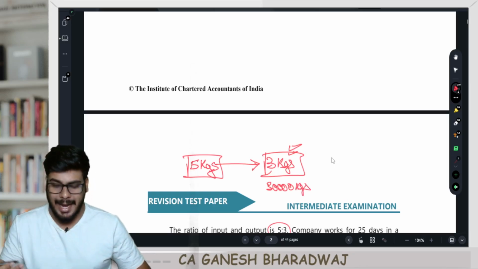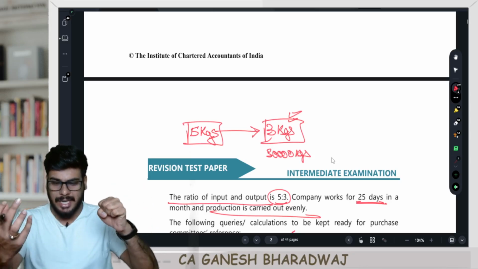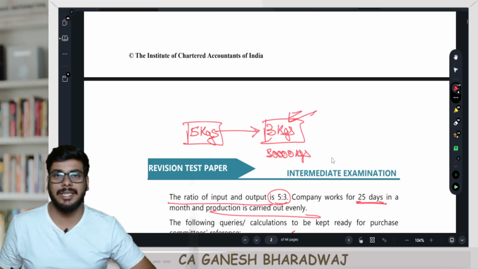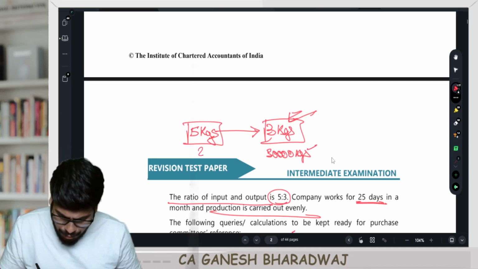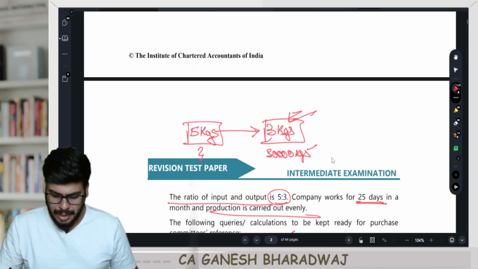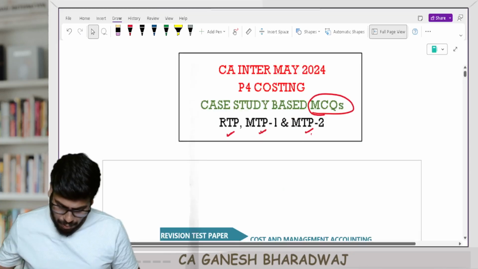I know that. And they have given the input output ratio. Only if I input 5 kgs, I will get 3 kgs effectively as output. So if I want to get 30,000 kgs as output, how many kgs should be inputted? It is going to be 30,000 divided by 3 into 5. Are you clear with this?